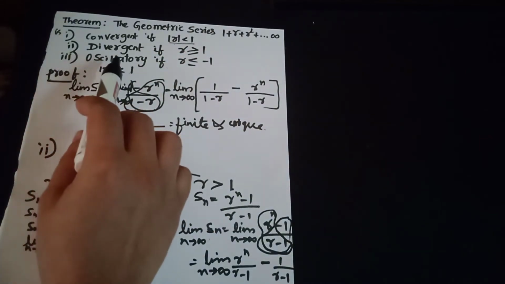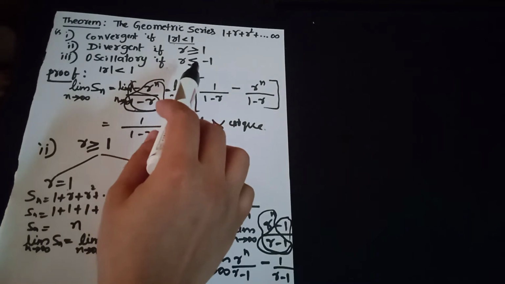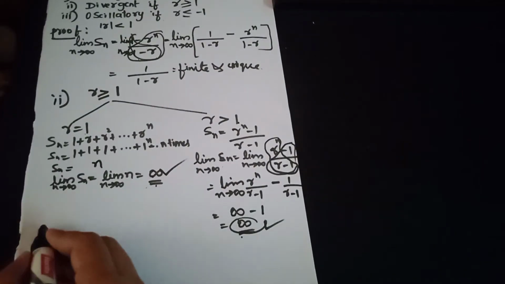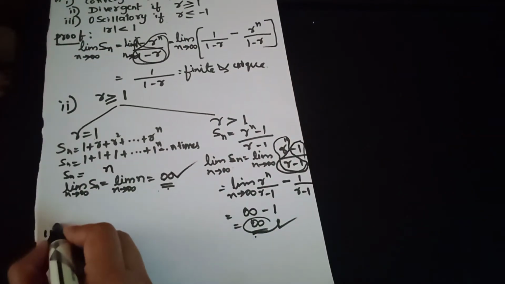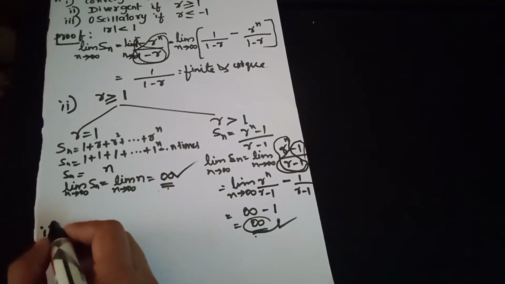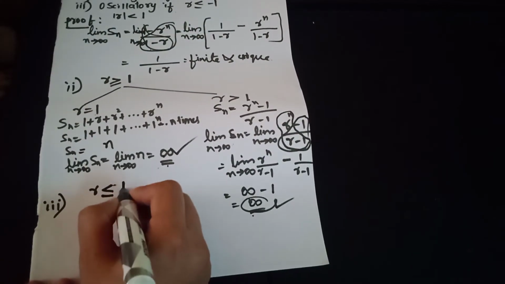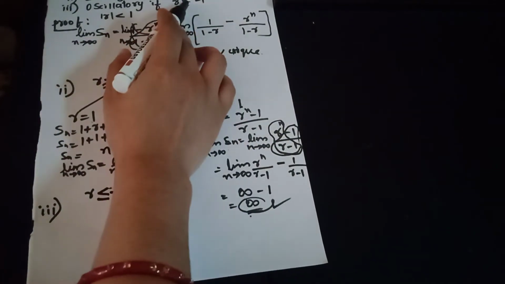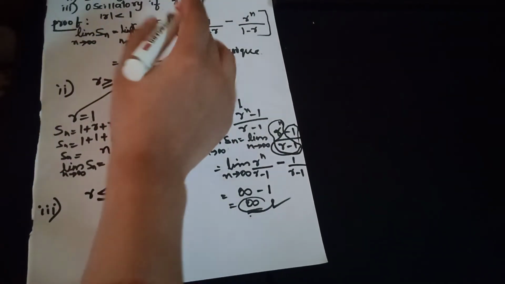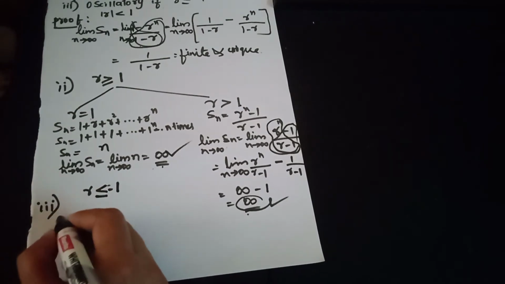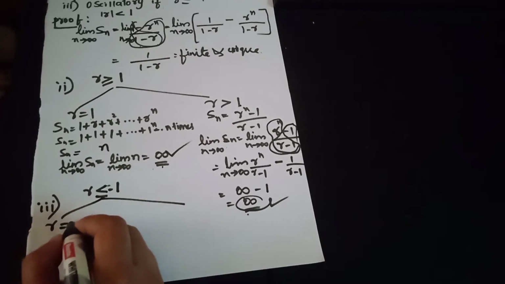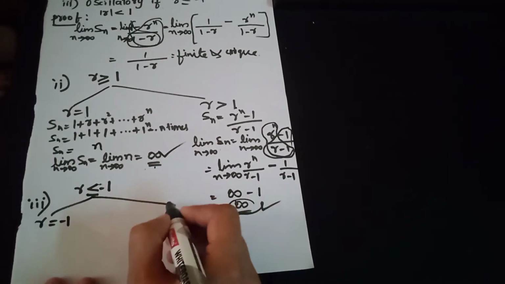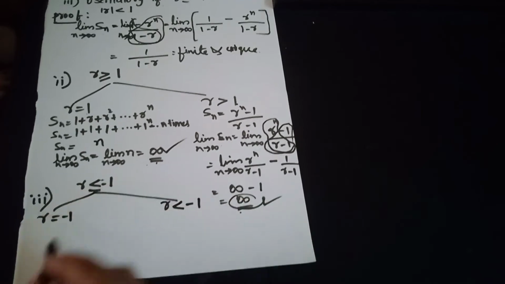Now let us consider the third case, where r is less than or equal to minus 1. Sorry, the third case is r less than or equal to minus 1. What happens here? Also two cases. What happens if r is equal to minus 1, and what happens if r is less than minus 1?